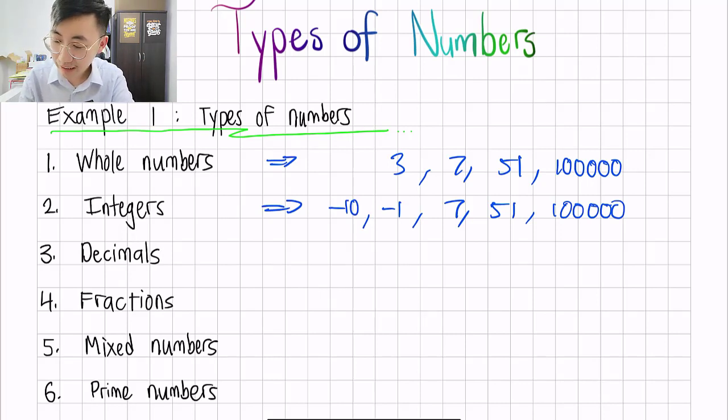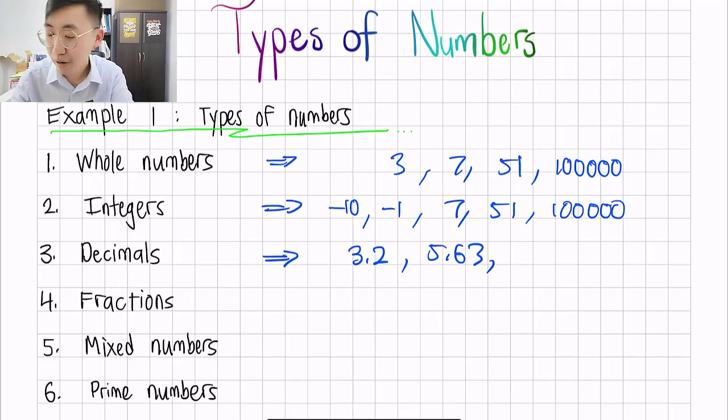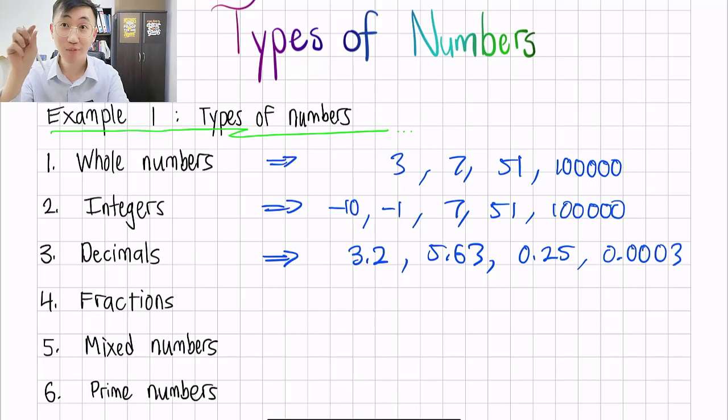Now, if you look at the third kind of numbers, decimals, you must have the decimal point. So what do I mean? 3.2, 5.63. Any decimal numbers are called decimals. So it can also be like 0.25, or even 0.0003. As long as you have the decimal point, then they are called decimals.